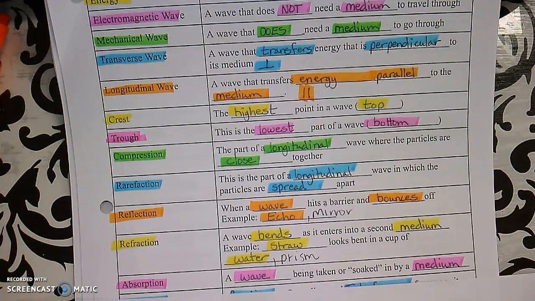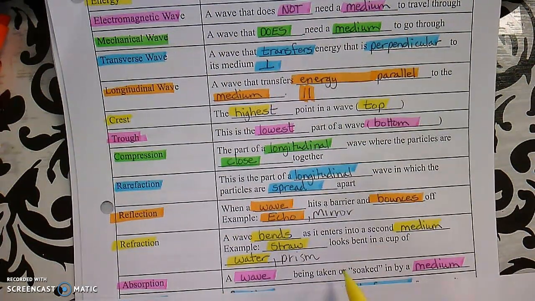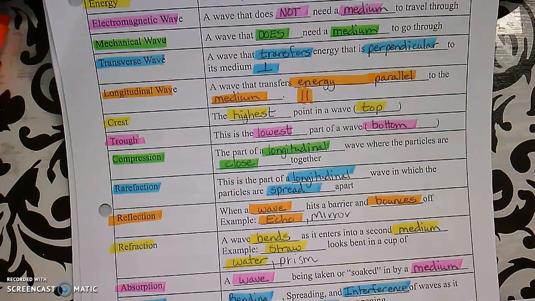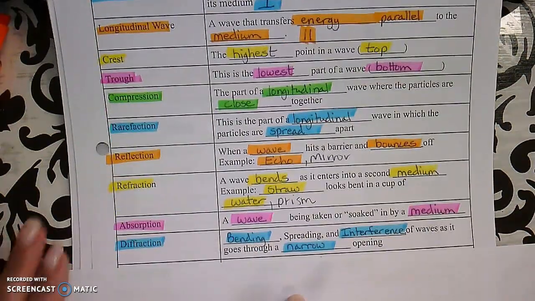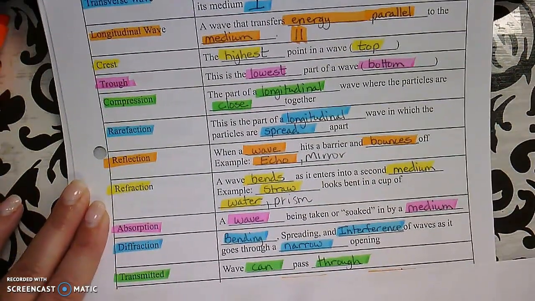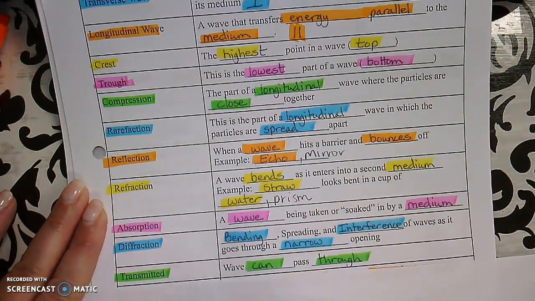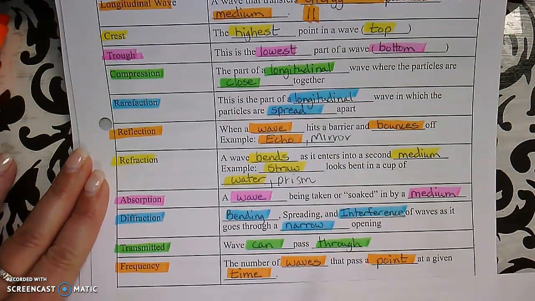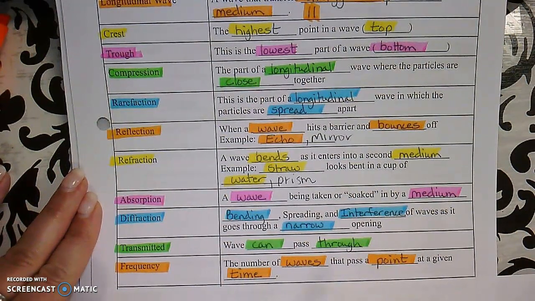Absorption, a wave being taken in or soaked in by a medium. Diffraction, bending, spreading, and interference of waves as it goes through a narrow opening. Transmitted, that means a wave can pass through. Frequency, the number of waves that pass a point at a given time.